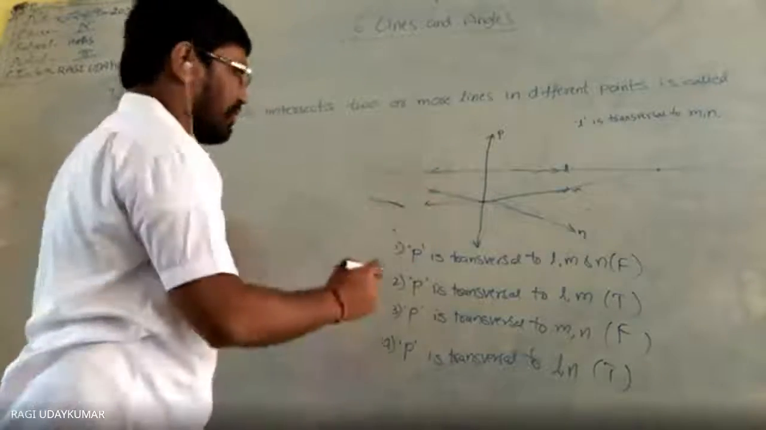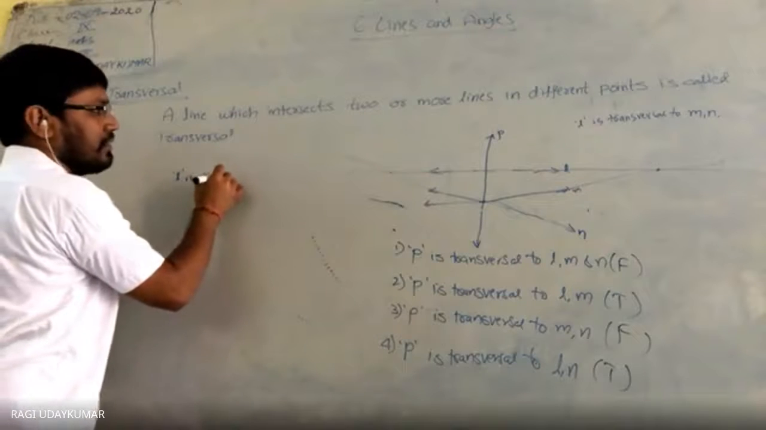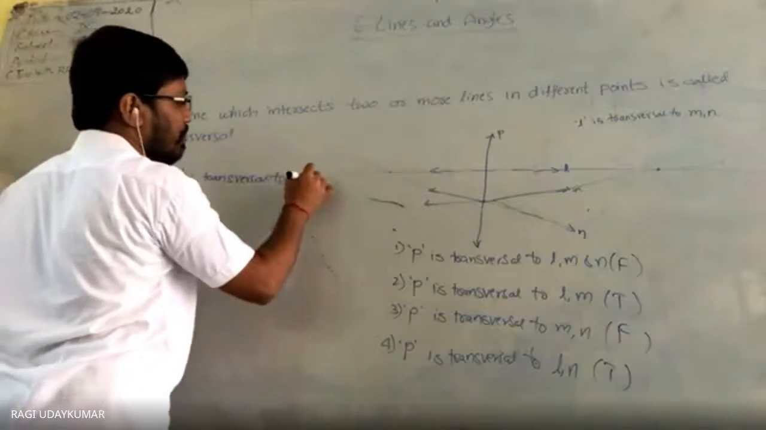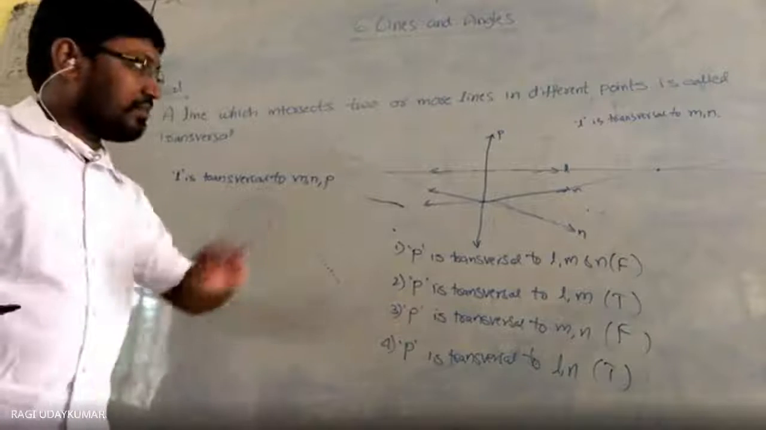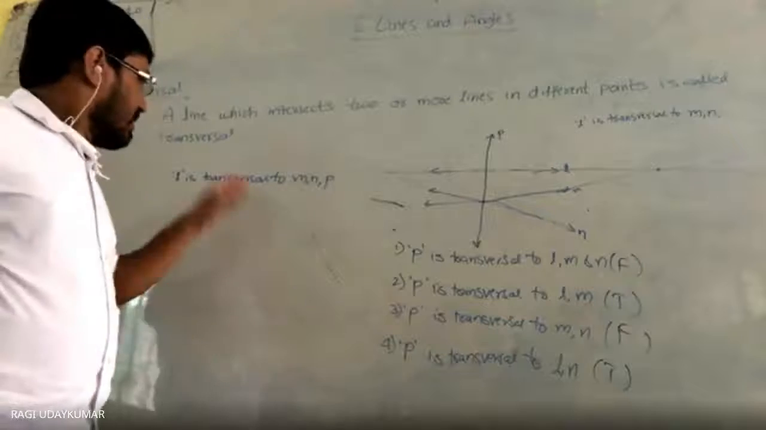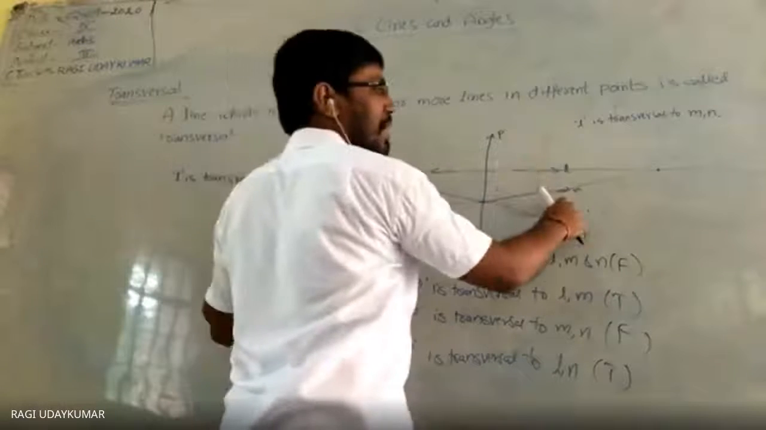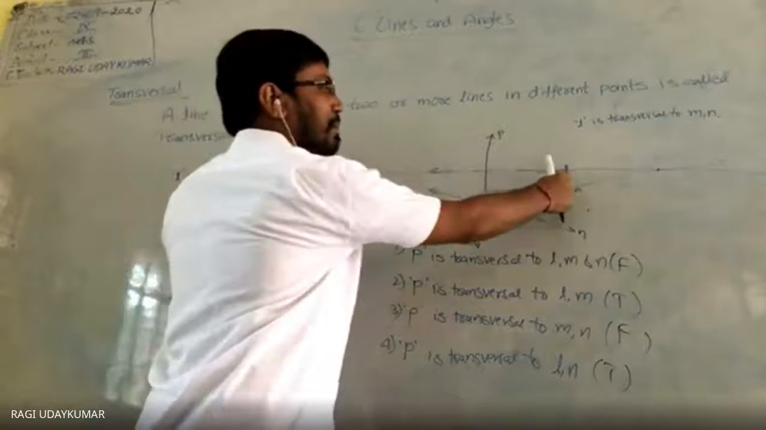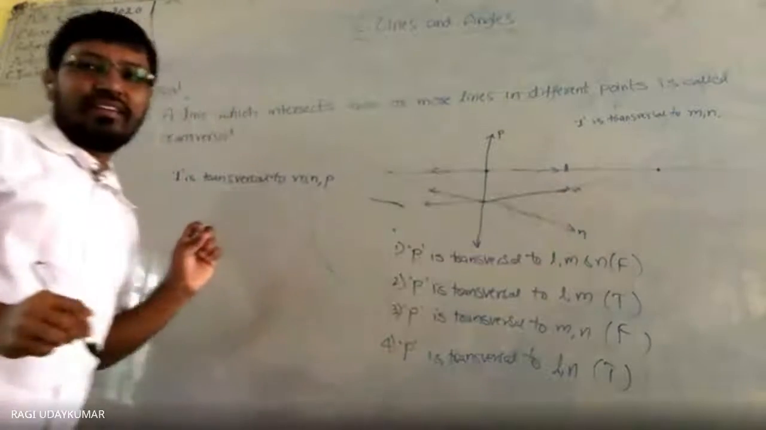Let me ask one more question based on this one. L is a transversal to M, N, P: whether it is true or false in this figure. Sir, true. Yes. L intersects M here, N here and P here, so three different points.